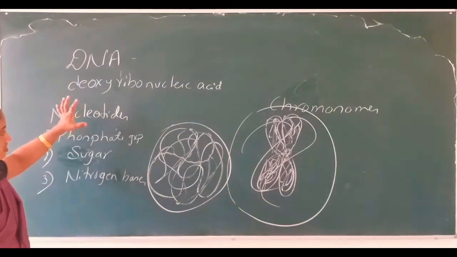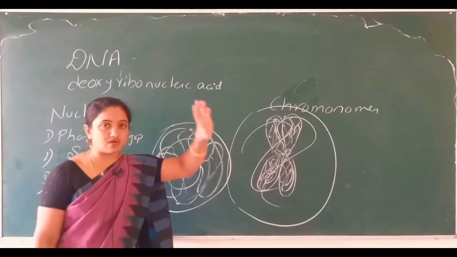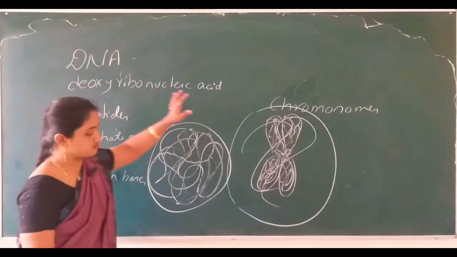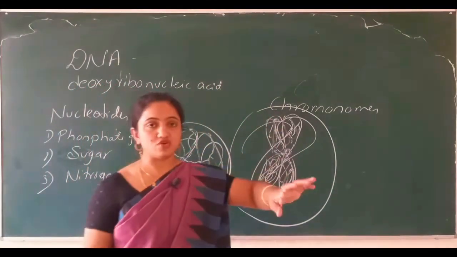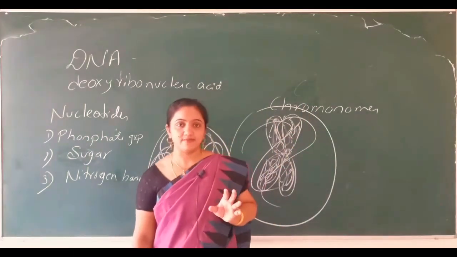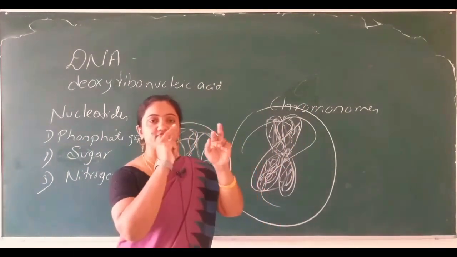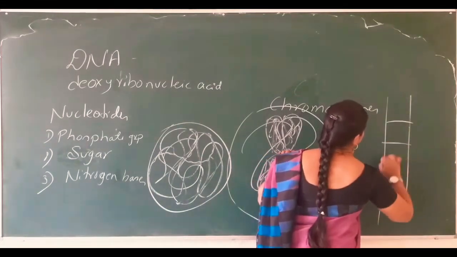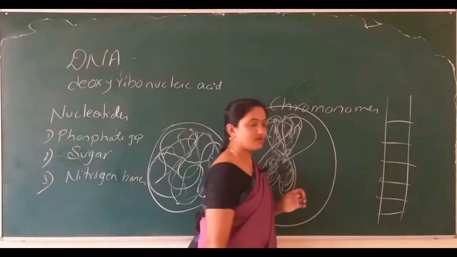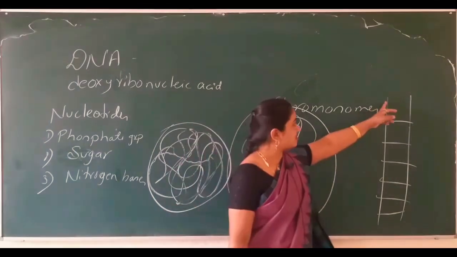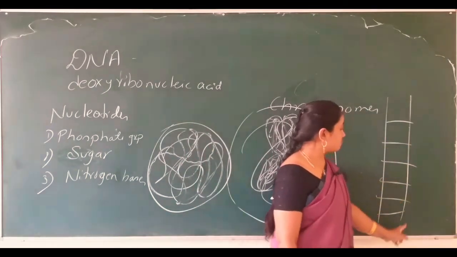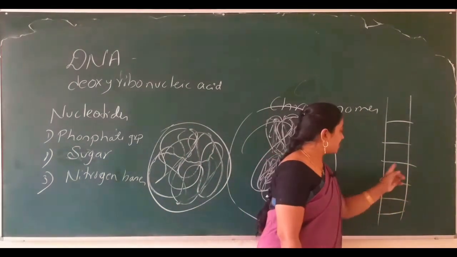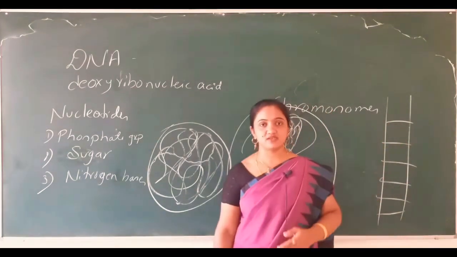A number of nucleotides together form a polynucleotide chain. As I told you, it is a twisted ladder. How will the ladder be? The ladder is like this, right? It has one strand and one more strand connected by a number of links.